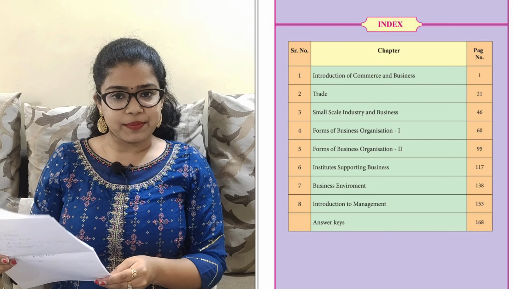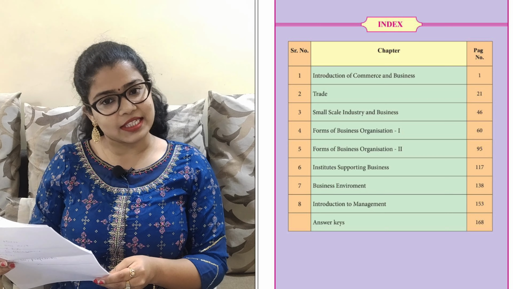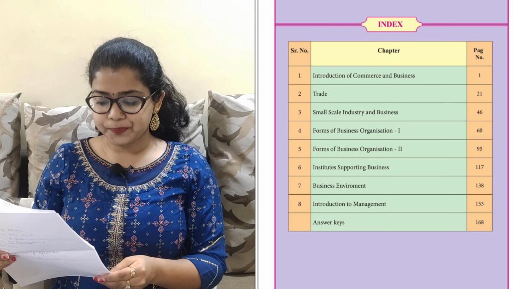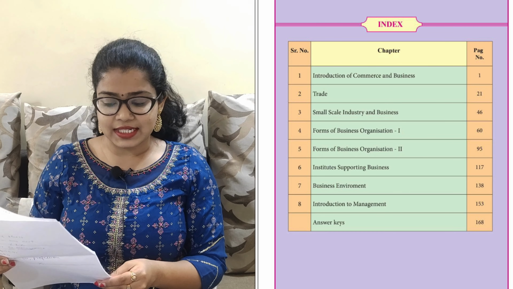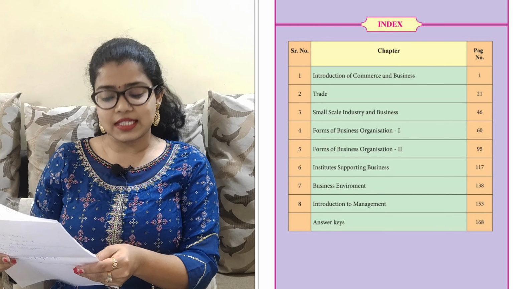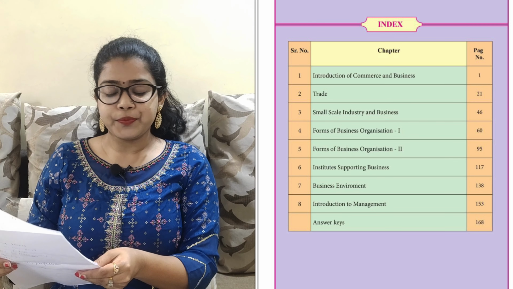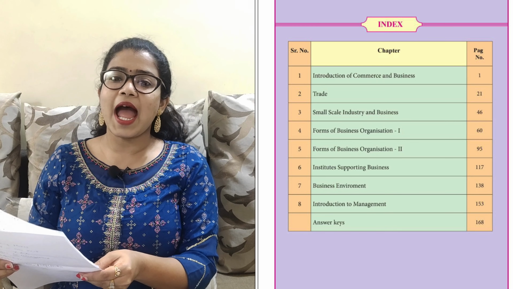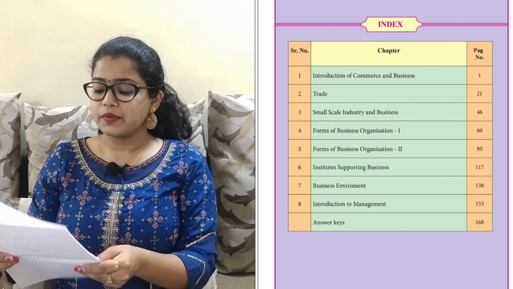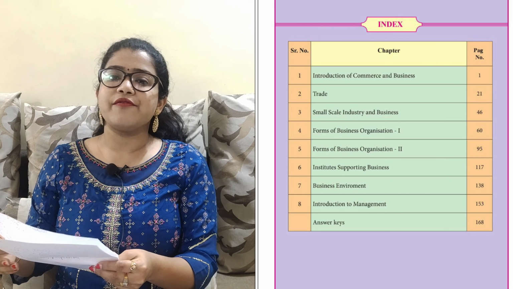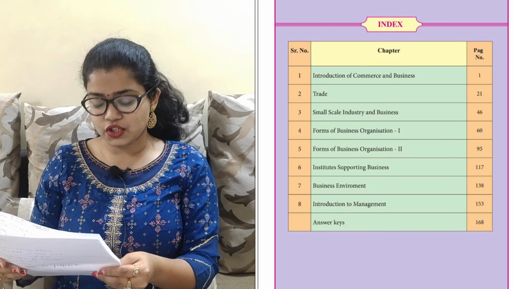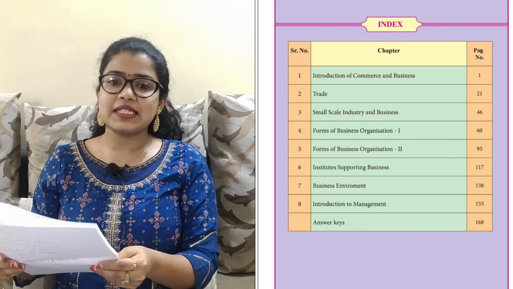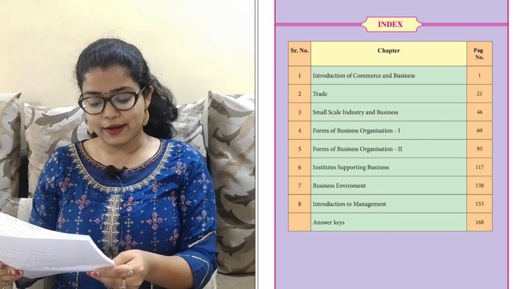The fourth chapter, Forms of Business Organization Part 1: private sector organization, sole trading concern, partnership firm, joint Hindu family business, cooperative society and joint stock company. Of all these, each has introduction, meaning, definition, features, merits, demerits and the types.